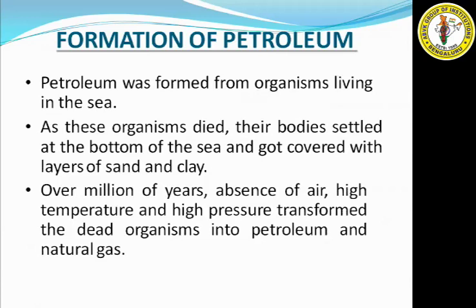As the waves move, sand and silt are deposited on these organisms, and as this process continues, the dead organisms move deeper and deeper.